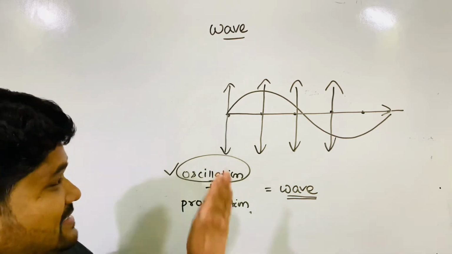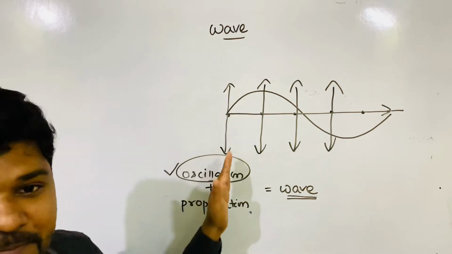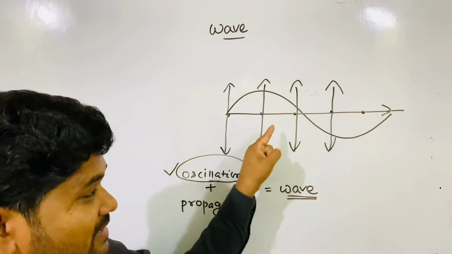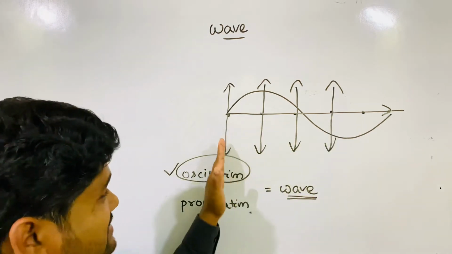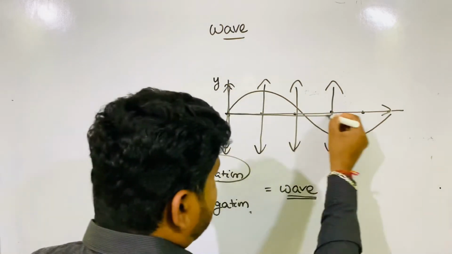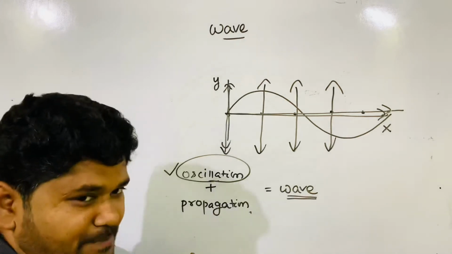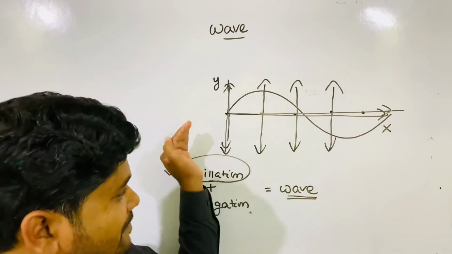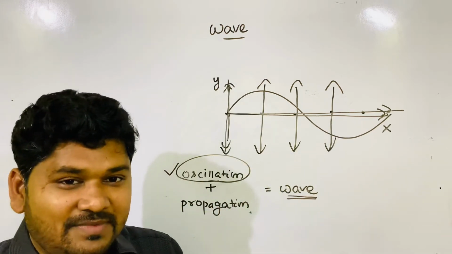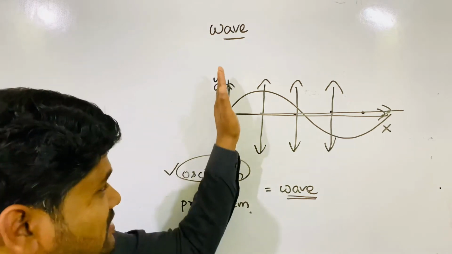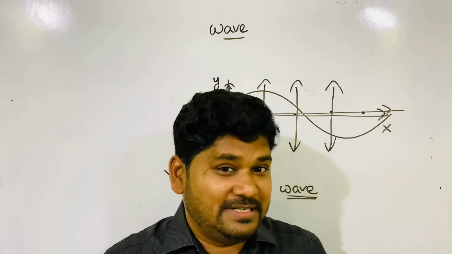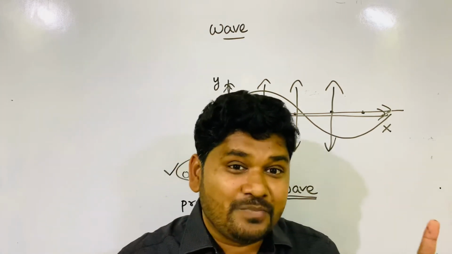Remember, in oscillation, one coordinate is sufficient to understand, because in this line there is oscillation. But here, two coordinates are required. One is the oscillation coordinate. If oscillation happens in the y-axis, I am drawing the propagation along the x-axis, though it may not always be so. Two coordinates are required here: one is oscillation, one is propagation. Now I hope you understood the difference between oscillation and wave.